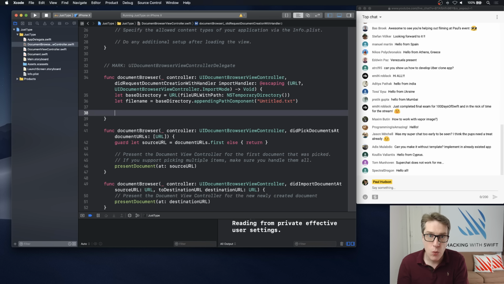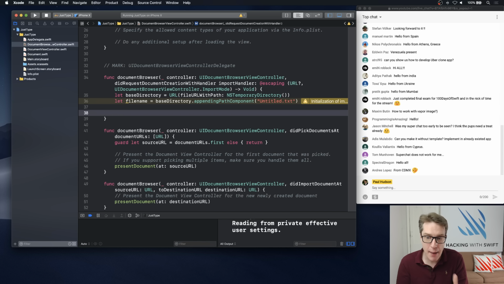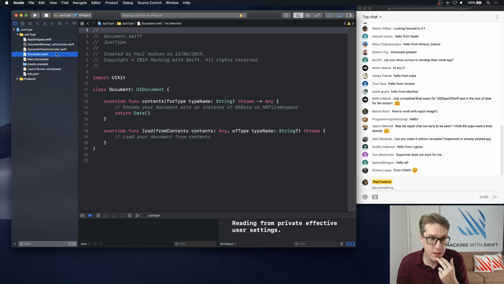And now we can create an instance of our document from that URL. Now the template Apple gave us has this thing over here called document.swift, which is our document class. This thing is whatever our document is. If it was Photoshop, that would be a PSD structure. If it was a web editor, it might be HTML or Markdown or who knows what. That represents our document, and it can be whatever you want.